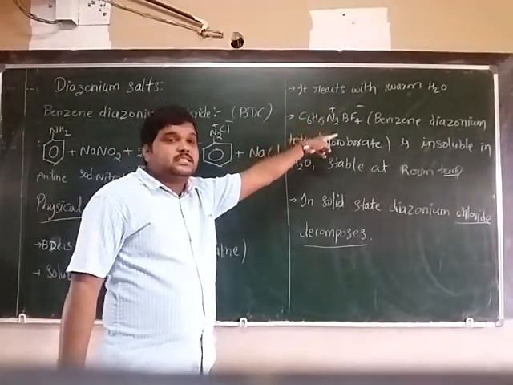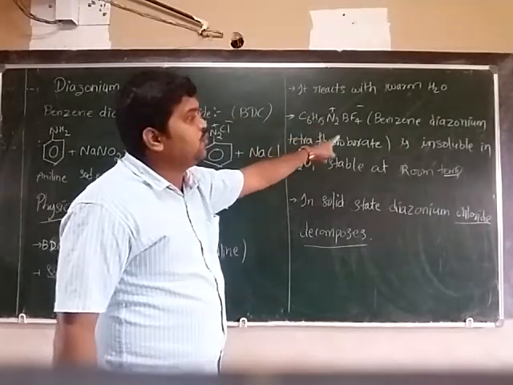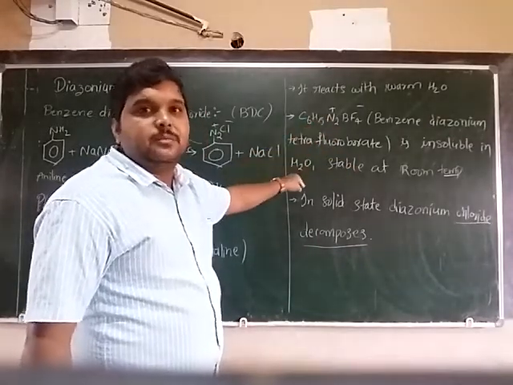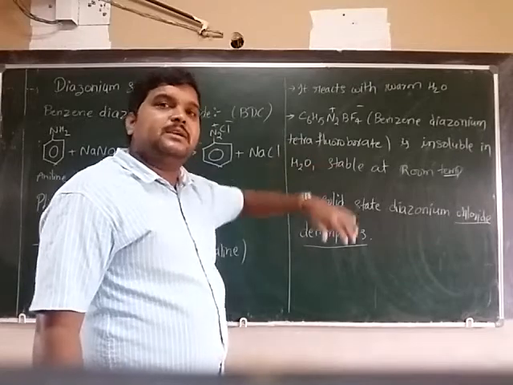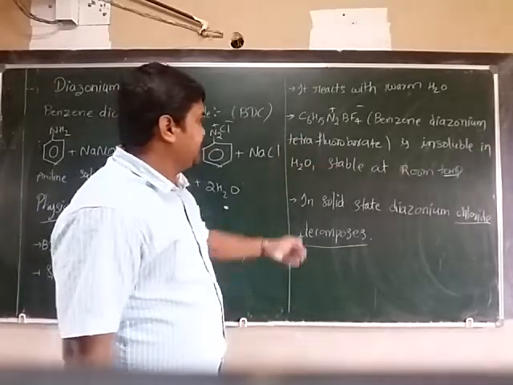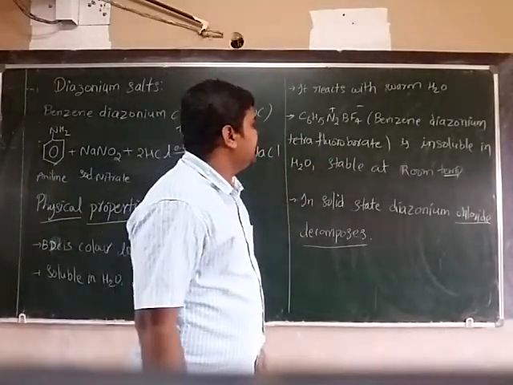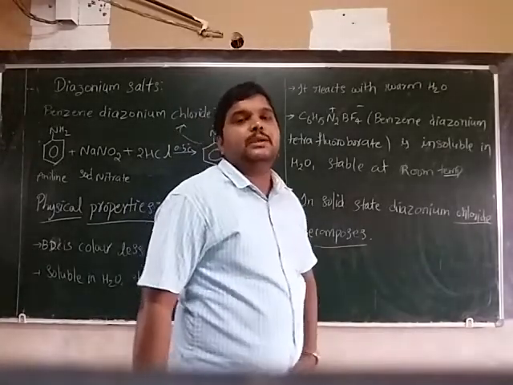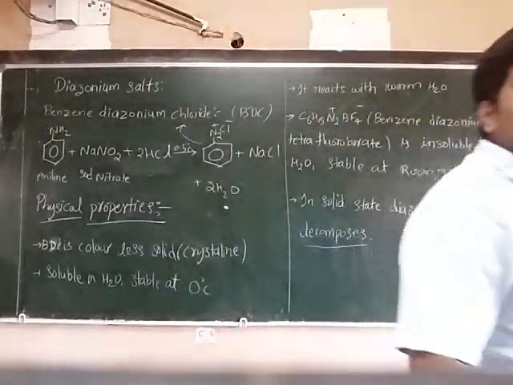Benzene diazonium tetrafluoroborate is insoluble in water, stable at room temperature. In solid state, diazonium chloride slowly decomposes.